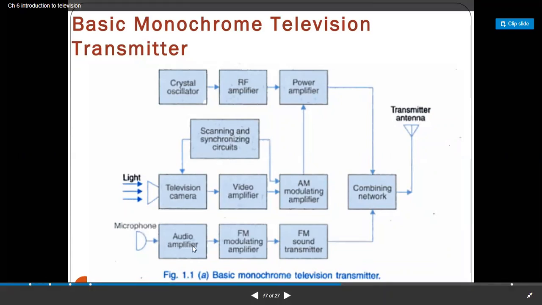That is the audio amplifier. Then we have the video signal and the audio signal. The audio signal is frequency modulated, and amplitude modulation is performed for the video signal. After that we apply the two signals to the combining network, and we send the signal through the antenna, which we call the transmitter antenna.